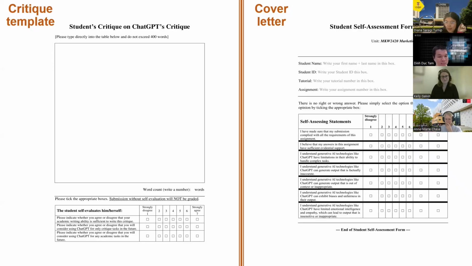But the other 2 items ask to indicate whether you agree or disagree that you will consider using ChatGPT for only critic tasks or for any academic task. Because I also ask myself, we often encourage students to use ChatGPT and AI. We have a lot of conditions for how AI is used in a specific aspect of a task, a whole task, or prohibited. Then comes the next question: what type of assignment is ChatGPT meant for? So that's why I add 2 items for only critic task or for any academic task.